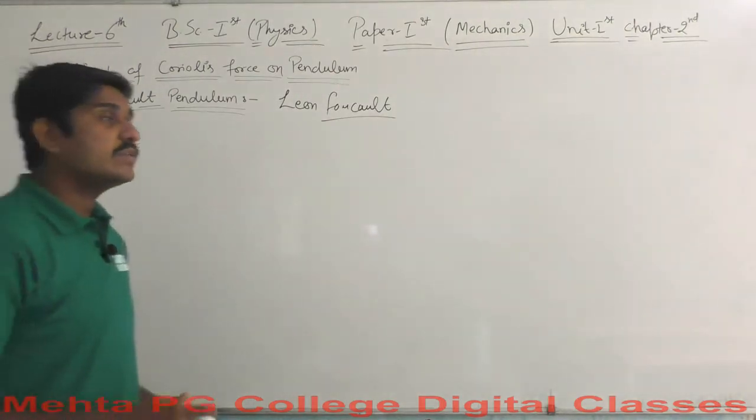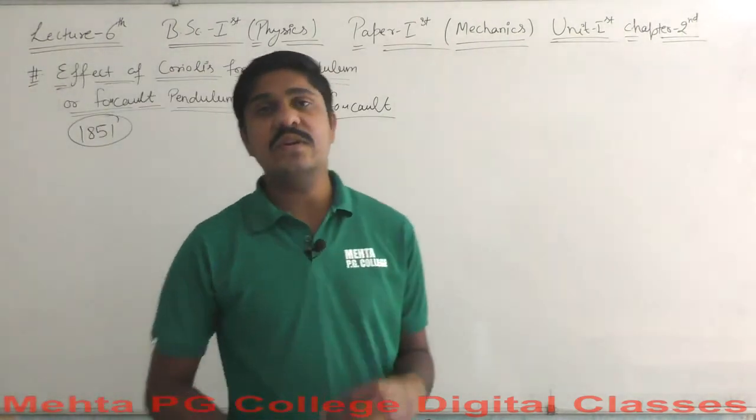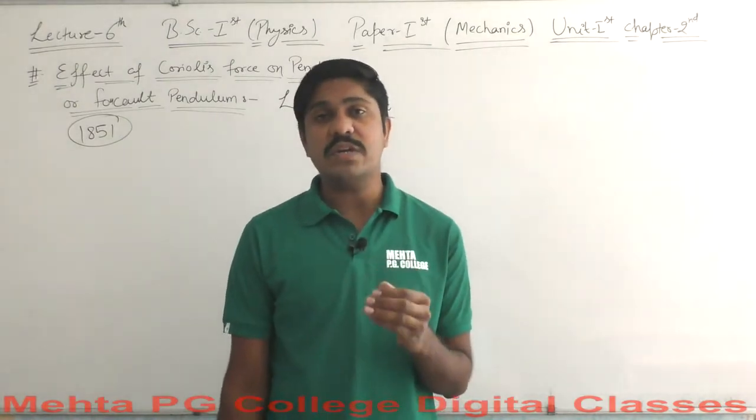Every time you explain the effect of Coriolis force, that is when you are talking about the Foucault pendulum.